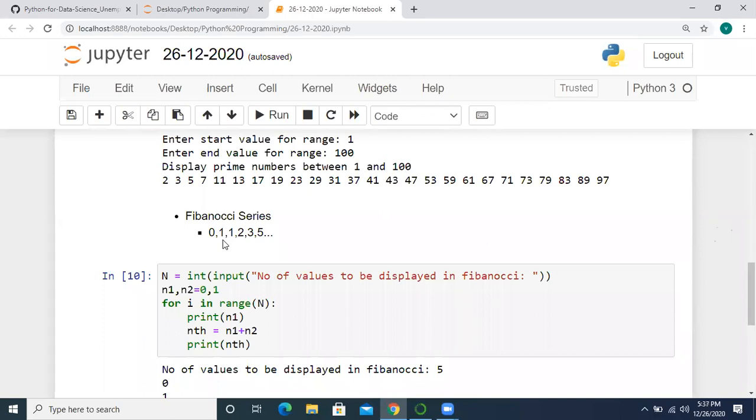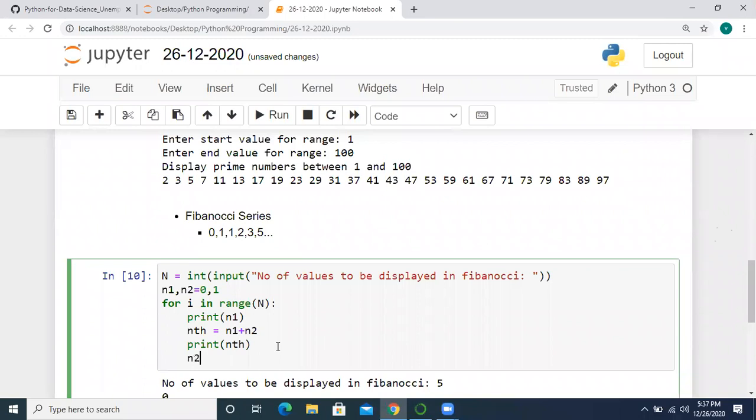So for that we are going to, so somebody is telling that n2 equal to nth. Yes, we have to update n2 value.